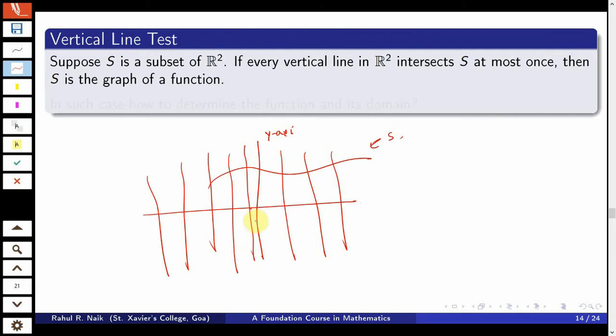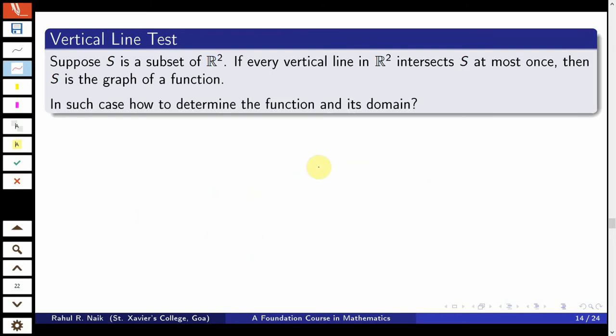Now, it may not intersect at all. In that case, that part of the vertical line is not a part of the domain. So, how do we determine the function and its domain? This we will see through an illustrative example.